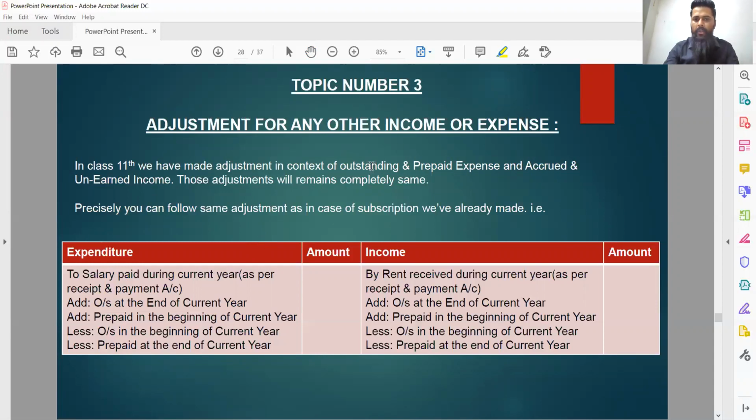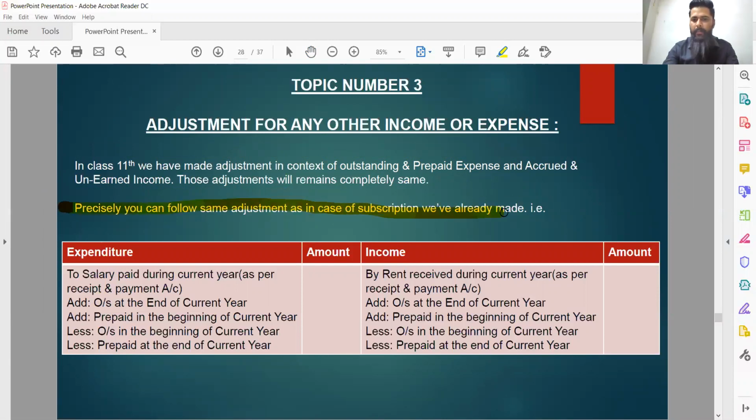As we already know, outstanding expenses are an example of current liability, prepaid expenses are an example of current asset, accrued income is an example of current asset, and unearned income is an example of current liability. It is important to know under which category they fall in order to represent them in the respective balance sheet.